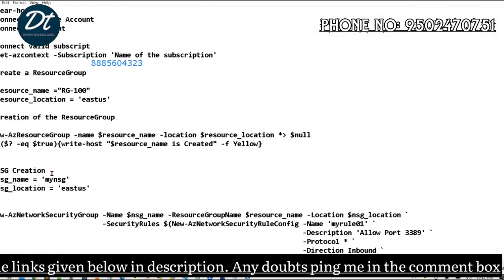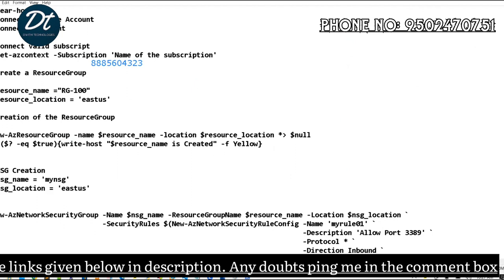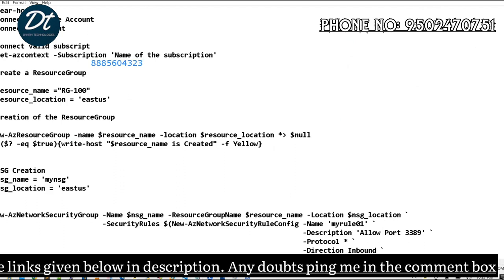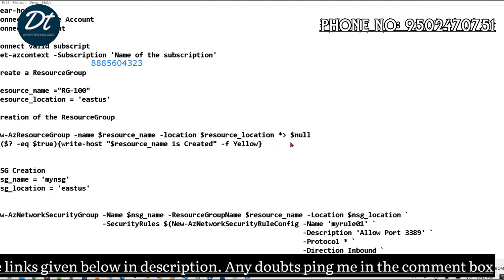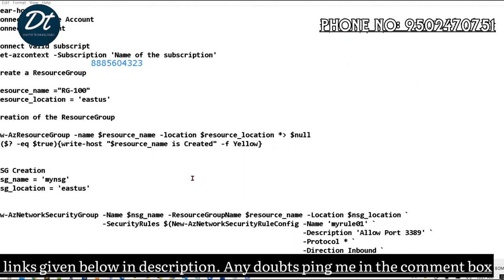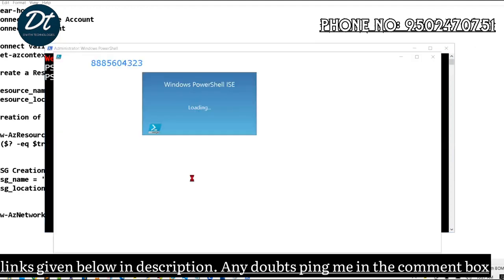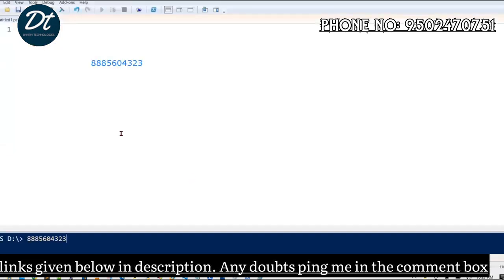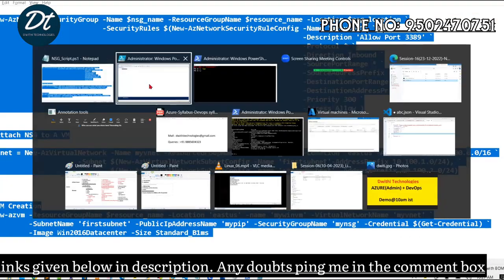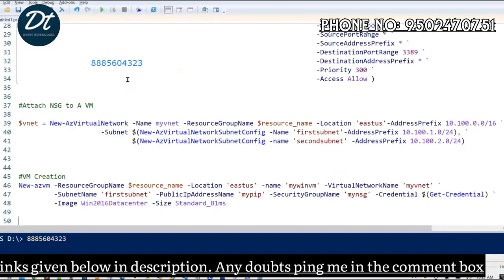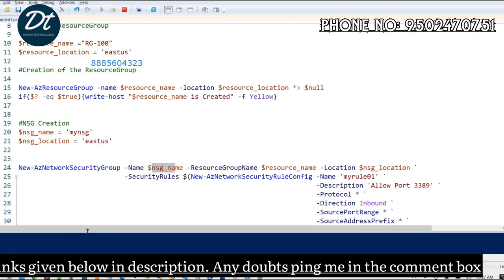So this is the code, from the beginning, from scratch, we will develop in our system. If you go to the IS to perform these activities, see how simple it is when I run it. At this point we don't know what this code is and how it will work. But just see how it is going to implement one VM. It will implement including your resource group. It will ask the inputs also.